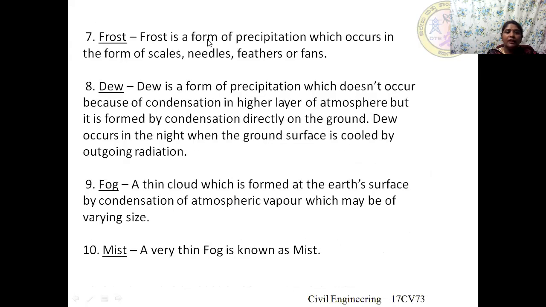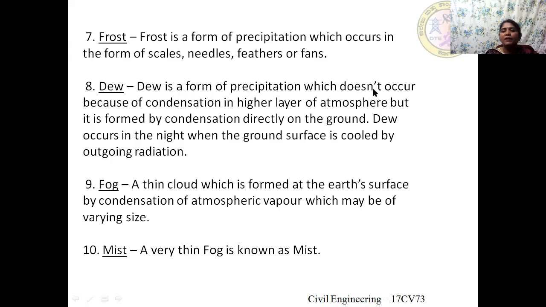Moving on to the next form of precipitation, frost. It's a feathery deposit. It's a form of precipitation which occurs in the form of scales, needles, feathers, or fans. So we usually say the feathery deposit makes up the frost.